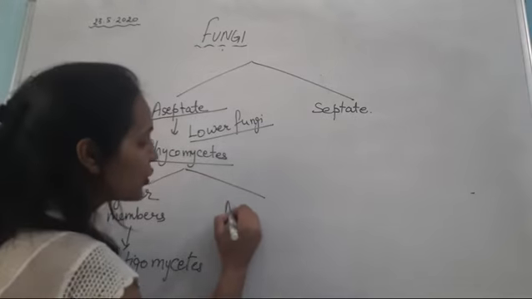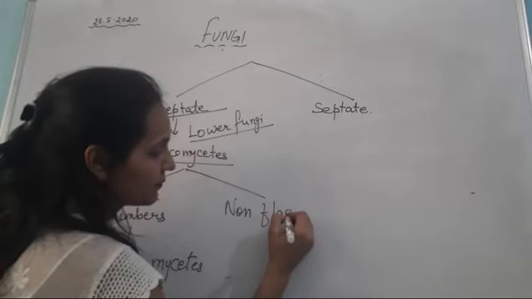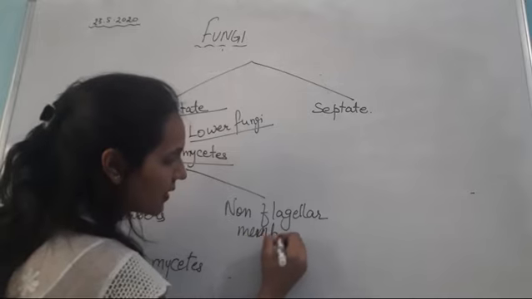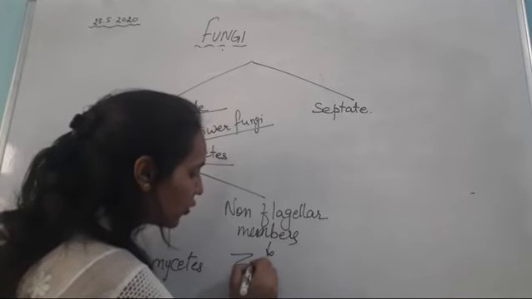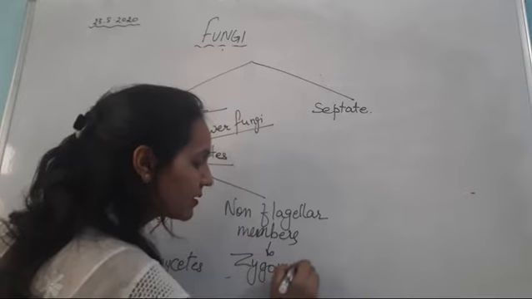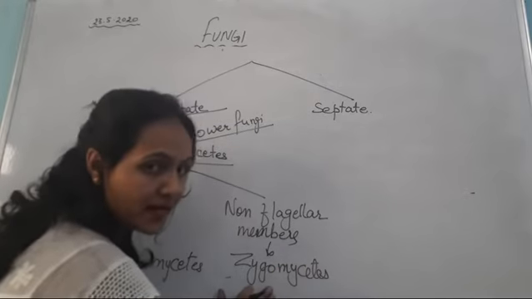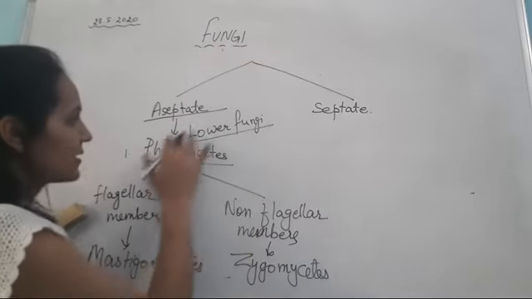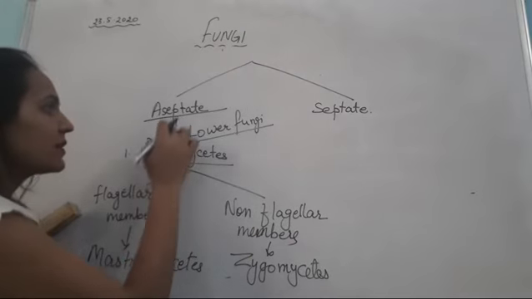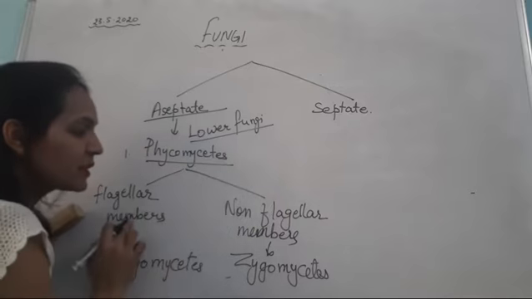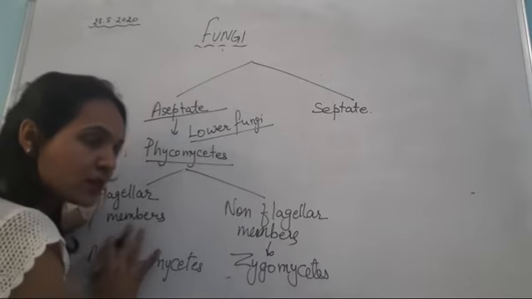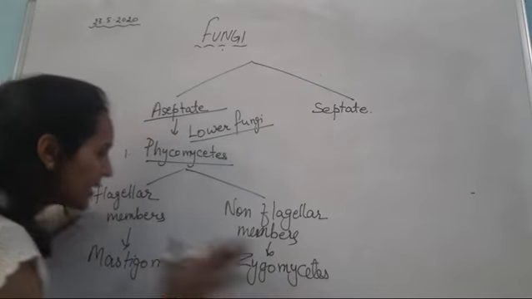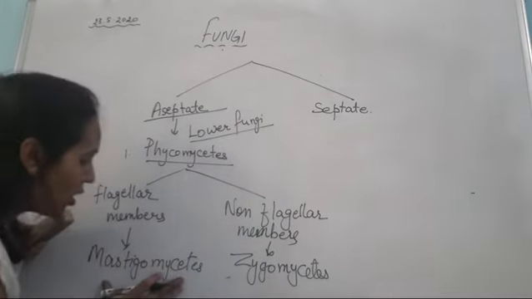Next, non-flagellar members. These are zygomycetes. Clear? So based on aseptate and septate hyphae, they are classified, and under the aseptate, the phycomycetes are further divided into flagellar members and non-flagellar members. So non-flagellar members are zygomycetes and flagellar members are mastigomycetes.